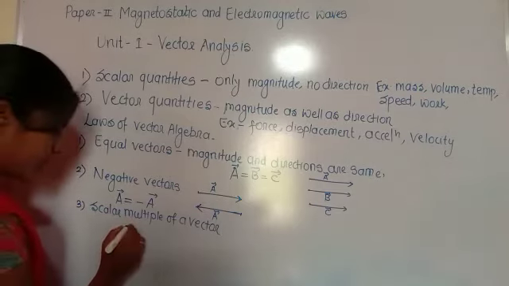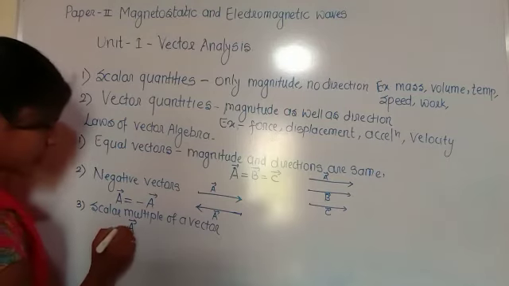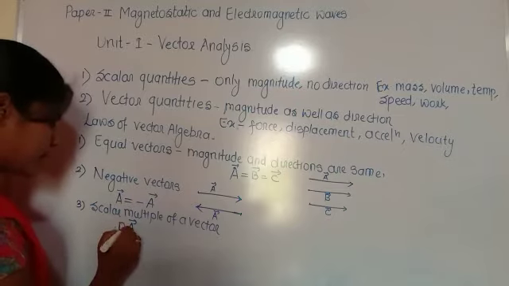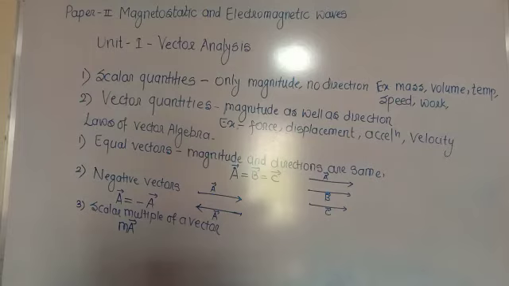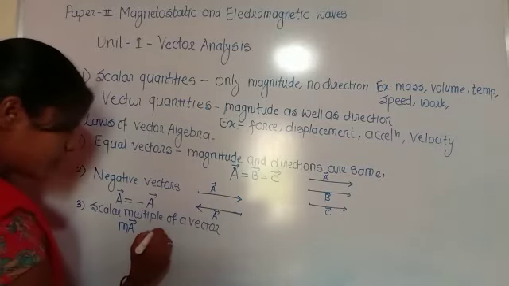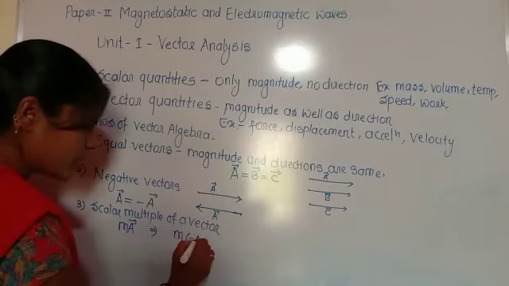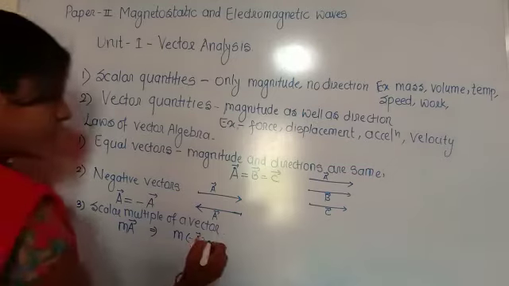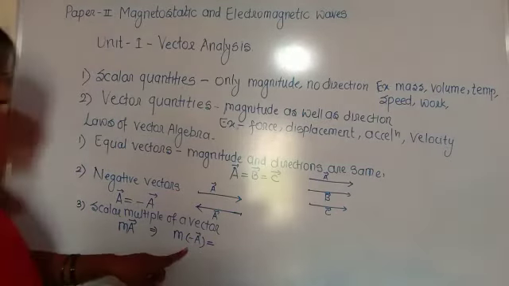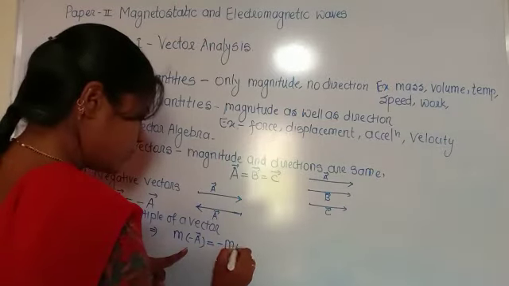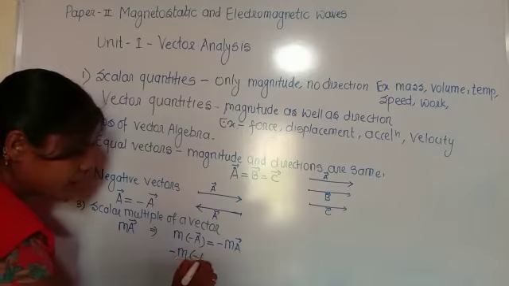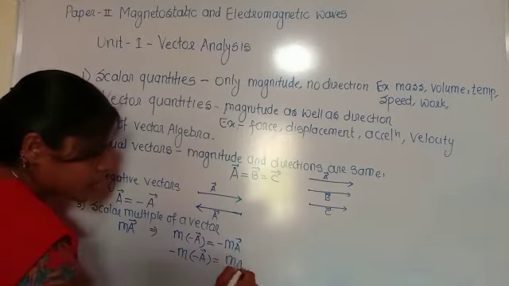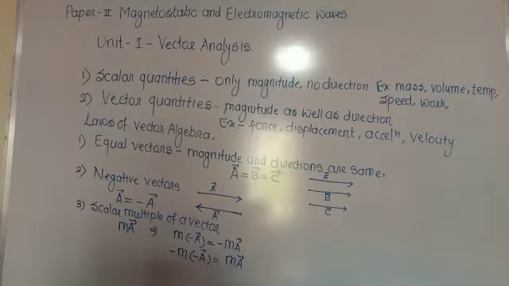If we take the vector A and the real number is M, then we are taking the product of the real number and the vector, that is M into vector A. We can also take a negative vector here. If the sign is negative, we take it outside the bracket, so we write M into vector A. If the real number is negative, that is minus M and vector A, we get the scalar product M into vector A. So this is the scalar multiple of a vector.